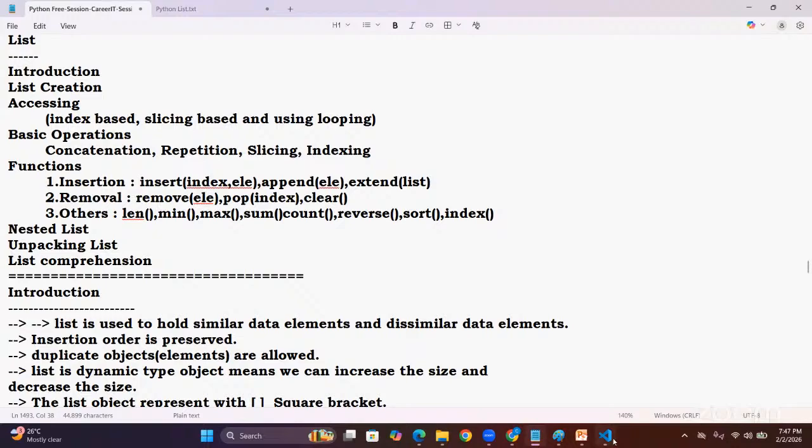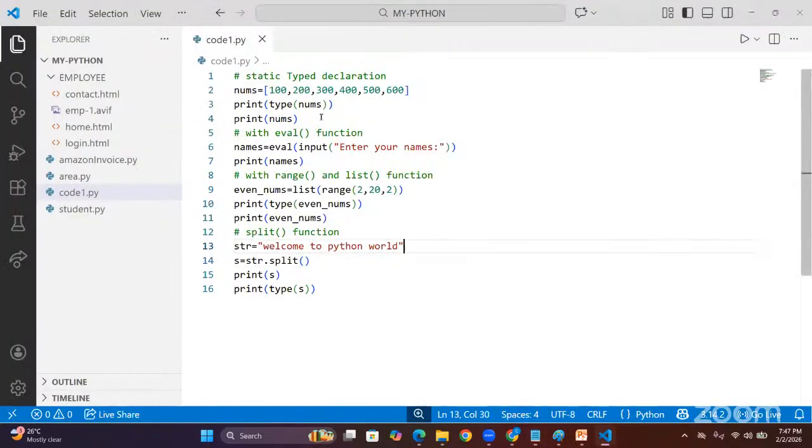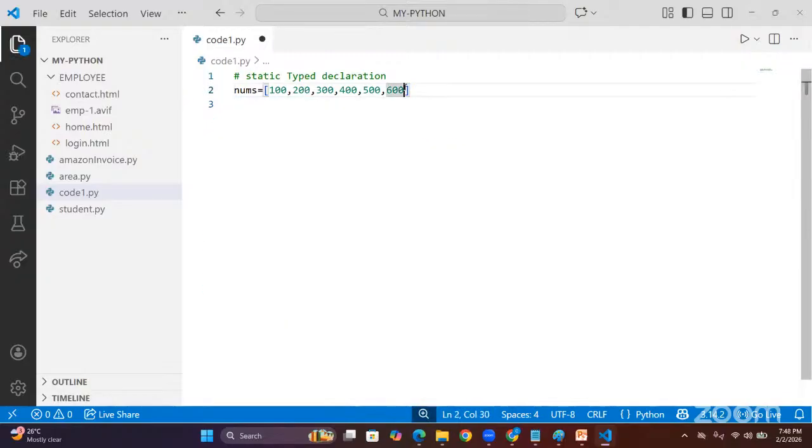Now I am coming here. Your wish. We can create with static typing, with eval, with range, or with the split function. That is based on your requirement. Guys, now I am going with the first approach, sir. Here I gave a list object: 700, 800, and 900. Like this, I gave the list of objects. Understand?